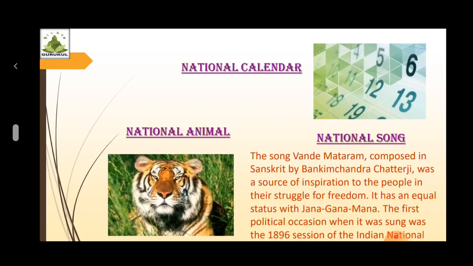So dates of the national calendar have a permanent correspondence with dates of the Gregorian calendar.